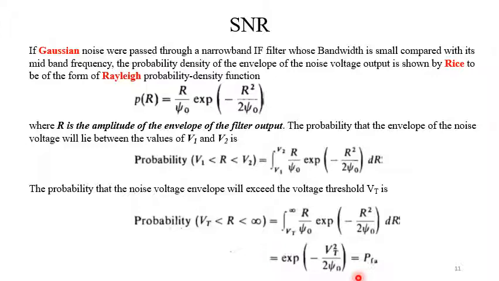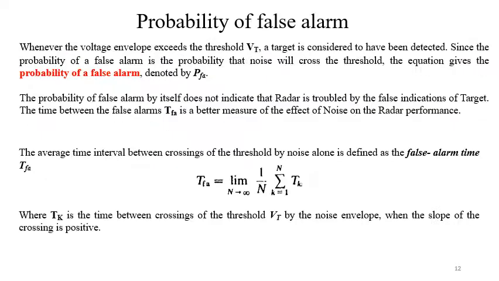This is called PFA, or the probability of false alarm. Whenever the voltage envelope exceeds the threshold Vt, a target is considered to have been detected. Since the probability of a false alarm is the probability that noise will cross the threshold, the equation gives the probability of false alarm denoted by PFA.